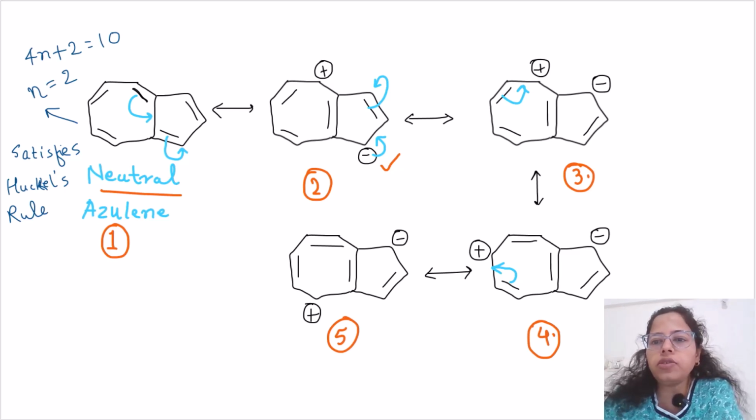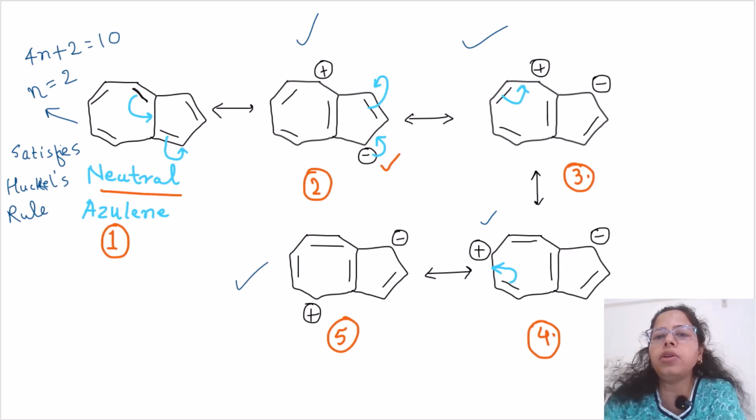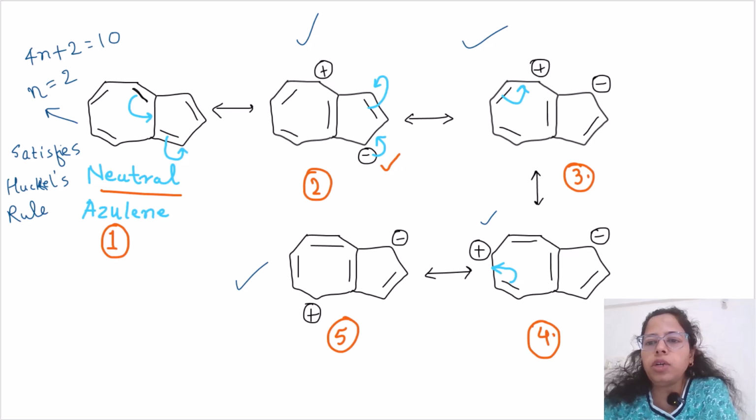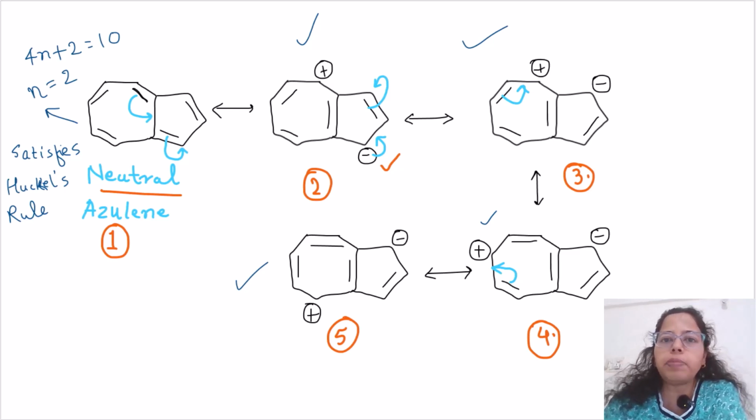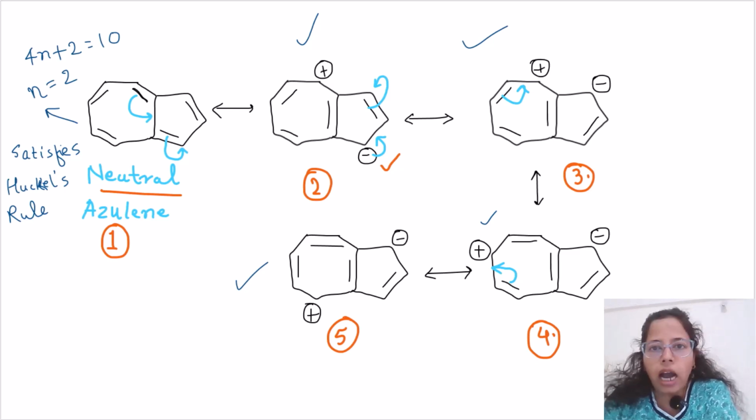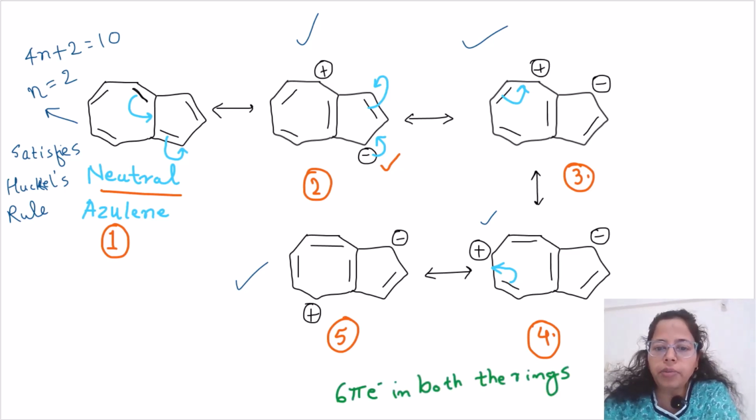So in all of this structure, you see there are 3 double bonds in the 7-membered ring, that means 6 pi electrons, and also in the 5-membered ring, you can see that there are 2 double bonds and a negative charge, that also satisfies the 6 pi electrons in the ionic form of azulene. So that means in the ionic form, all of these structures satisfy Huckel's rule, and these are all aromatic. Now let's move on to the question.